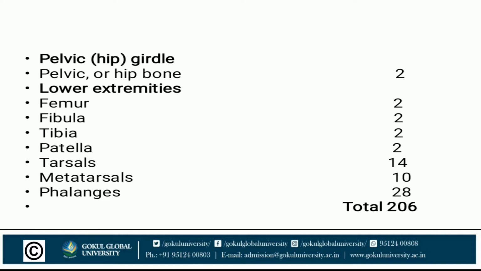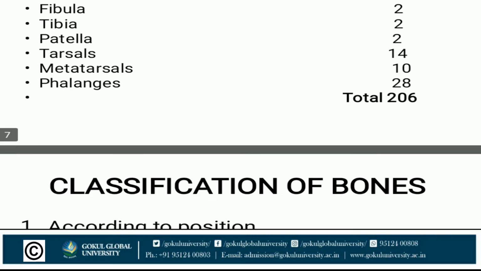You have to remember the numbering of the carpal and tarsal bones. Carpal bones are 16 in number, tarsal 14 in number. It can be asked in viva.